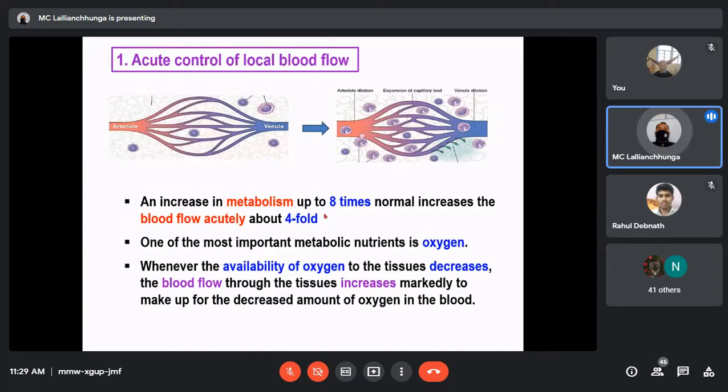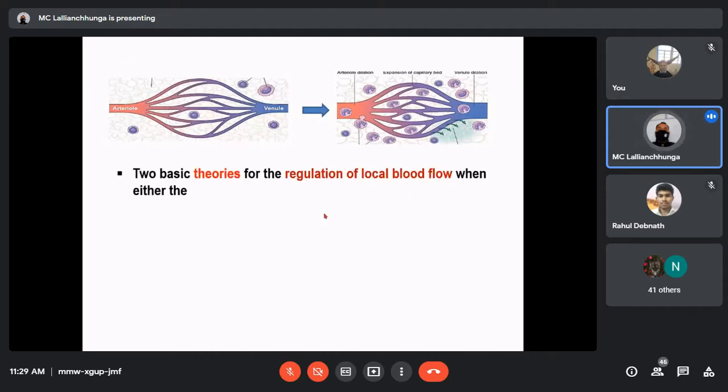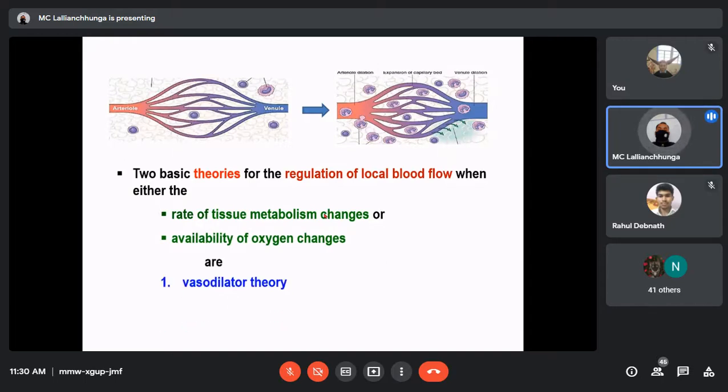Okay, at the same time, more carbon dioxide should be removed also. So there are two basic theories for regulation of blood flow. Two basic theories for the regulation of local blood flow when either the rate of tissue metabolism changes or availability of oxygen changes. These two theories are: number one, vasodilator theory, and number two, oxygen lag theory or nutrient lag theory. So this is in case of acute control of local blood flow.